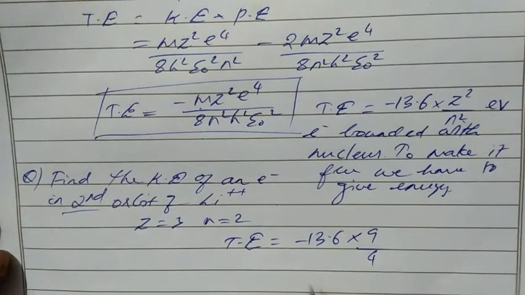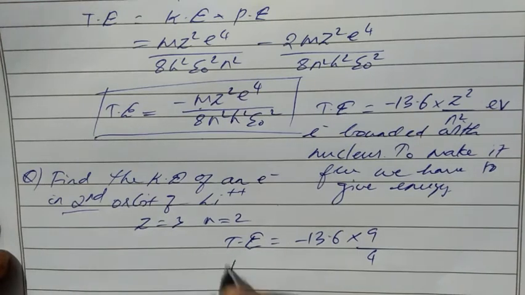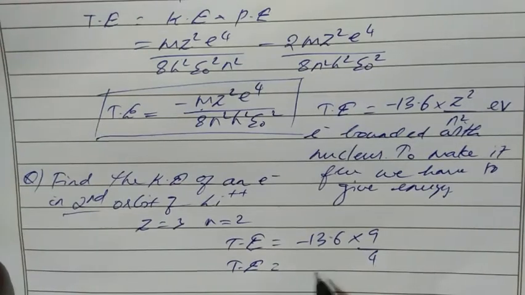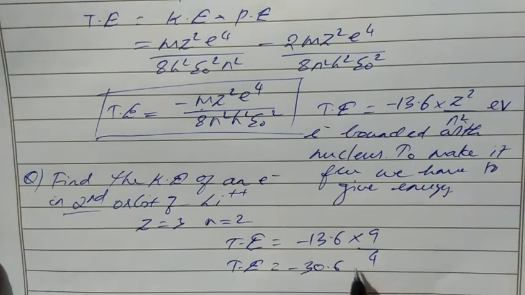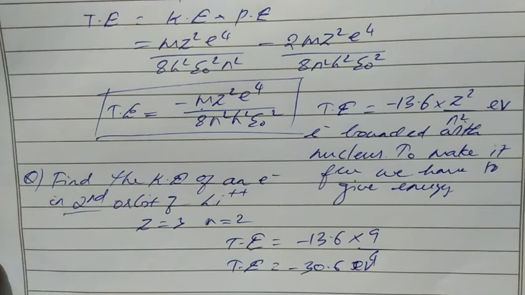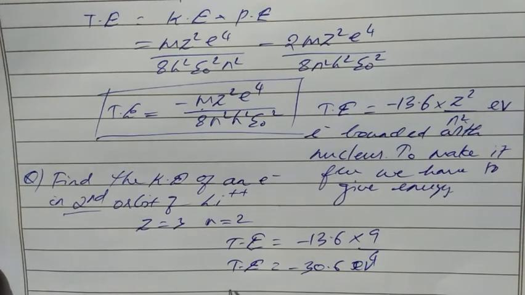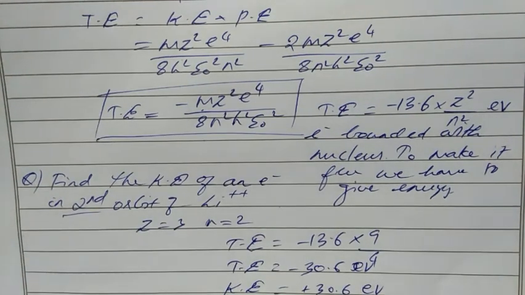If I substitute this, it is numerically calculated as minus 30.6 electronvolt. The value is in electronvolt. So this is total energy. Then what is kinetic energy? Kinetic energy is the minus of total energy, so minus into minus will become plus, plus 30.6 electronvolt.